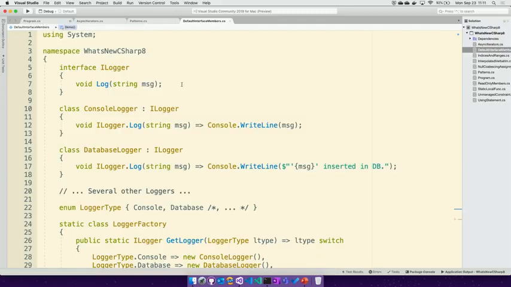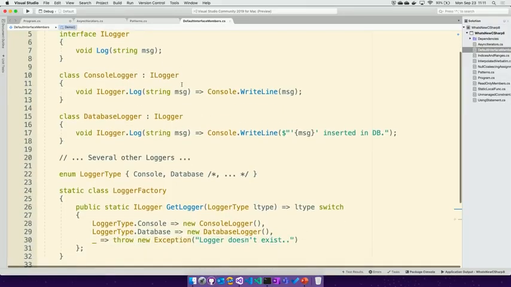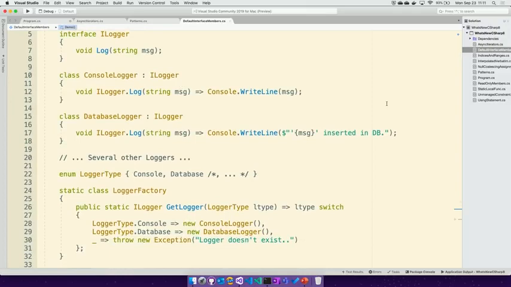So if we look at what we're trying to do with a default interface member, we can look at the idea of a logger. We're going to write some kind of a string to some form of a log. That log may take different implementations. In this contrived example, I've got a console logger that writes to the console. I have a database logger that also writes to the console because I didn't want to add a database for this demo.